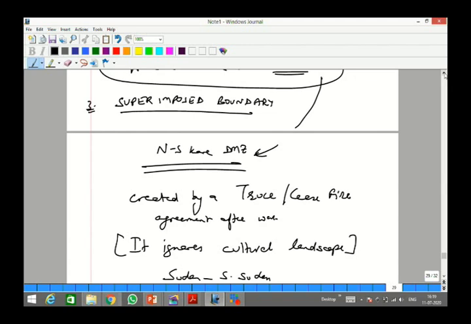True. Borders are more geopolitical, while frontiers are political geography. No, Anish, I will not take that. Border or boundary is geopolitical and frontier, both of them come under political geography. Okay, more or less everybody has got the idea.